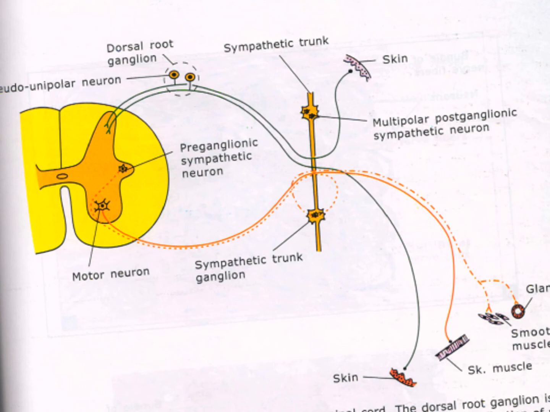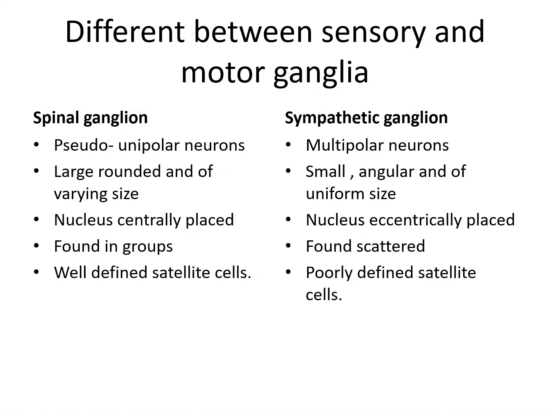The neurons in these ganglia are of the unipolar type, except in the case of the ganglia associated with the vestibulocochlear nerve, in which they are bipolar. The peripheral process of each neuron forms an afferent fiber of the peripheral nerve. The central process enters the spinal cord or the brainstem. Now the histology of these ganglia.